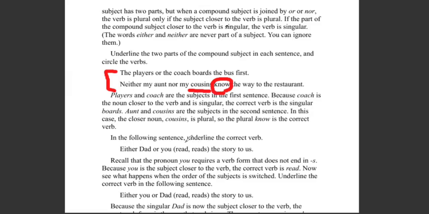Okay. In the following sentence, underline the correct verb. "Read" or "reads". For you, what kind of verb do we need? You follow: plural subject, plural verb, or singular subject, singular verb. You follow? Read. Why would you need a singular verb or a plural verb? Plural verb. Yeah, that's right.